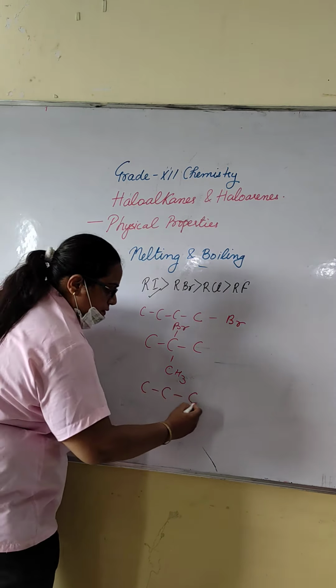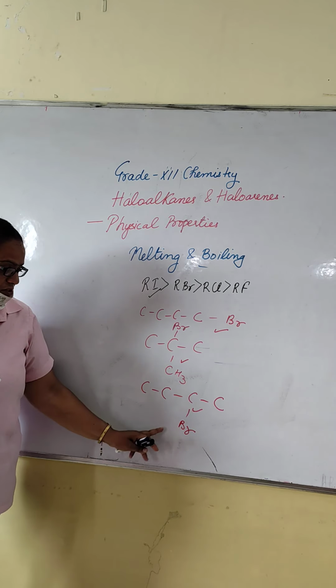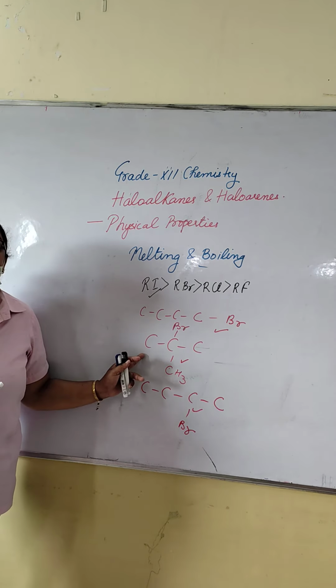Out of all these, the straight chain has the highest boiling point, around 375, then 364 Kelvin, then 346 Kelvin. So with the increase in branching, the melting and boiling point decreases. With the increase in carbon chain, the melting and boiling point increases. The change in halogen, whether iodine, bromine, chlorine or fluorine, also affects the melting and boiling point. Is it clear?